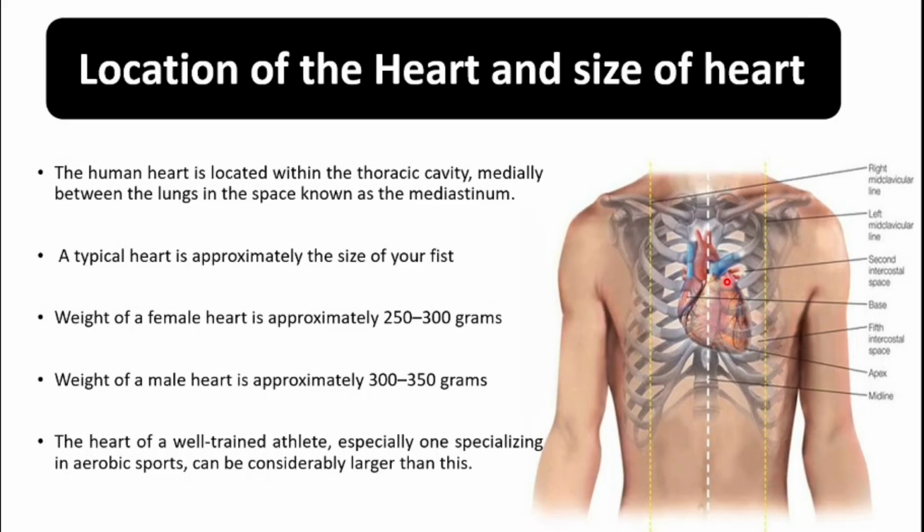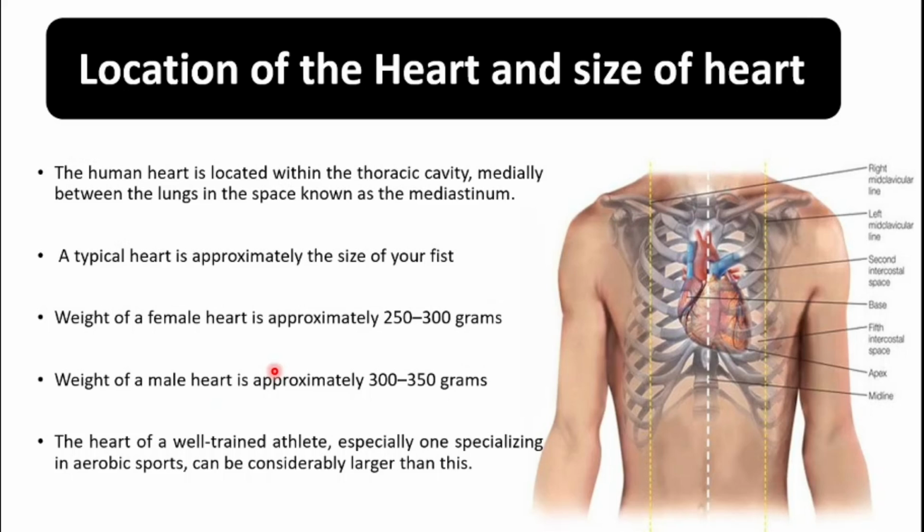The base of the heart lies at the second intercostal space. This is the first intercostal space between the two ribs, and this is the second intercostal space. The base of the heart lies at the second intercostal space, and the apex of the heart is at the fifth intercostal space on the left side of the body.